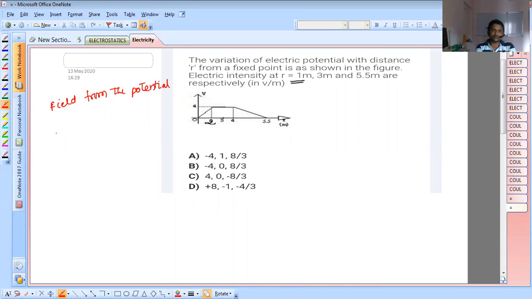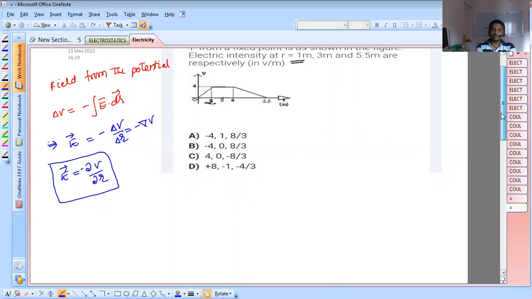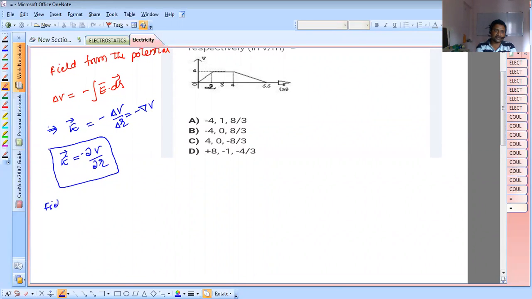So what is the relation between the field and the potential, as we discussed earlier? delta V is equal to minus of E bar dot dr. If we write it in another way, the field equals minus delta V by delta R. That is nothing but minus del V. Otherwise, you can write it more clearly, minus dou V by dou R. So a very, very important point: field is the negative potential gradient.